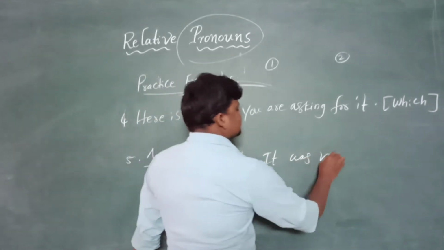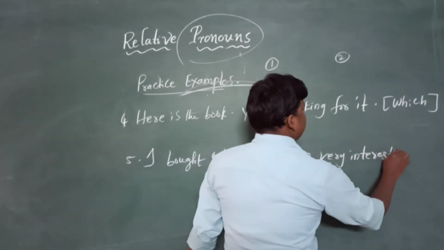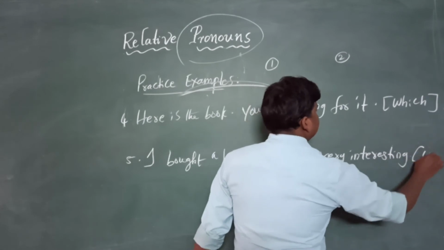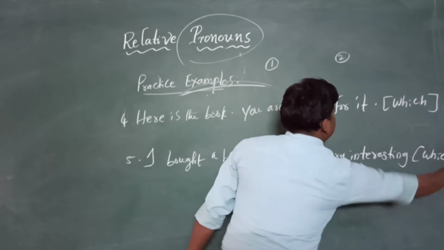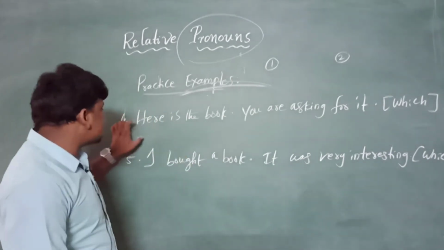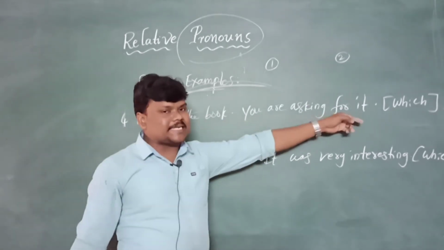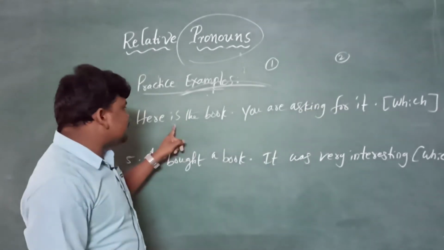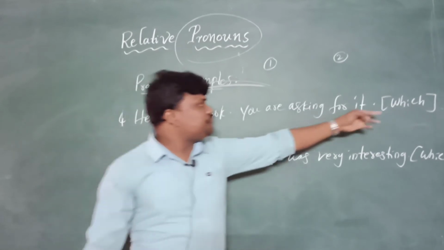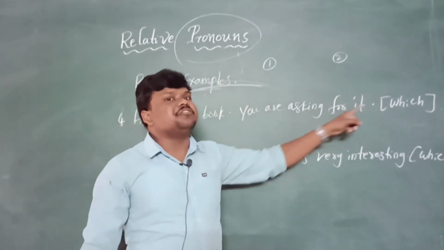It was very interesting. And this can also be written with which. Yes, look at the fourth sentence. Here is the book, full stop. You are asking for it. See, we need to combine these two sentences with which, right?